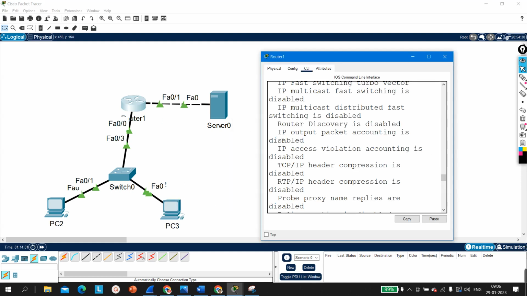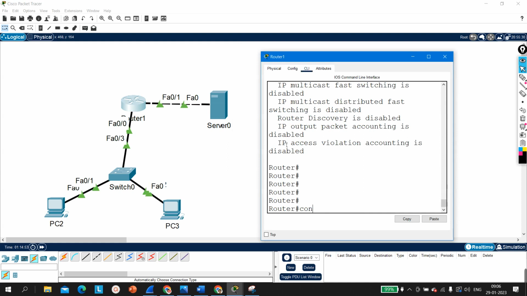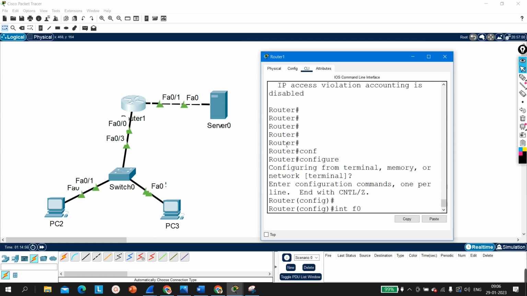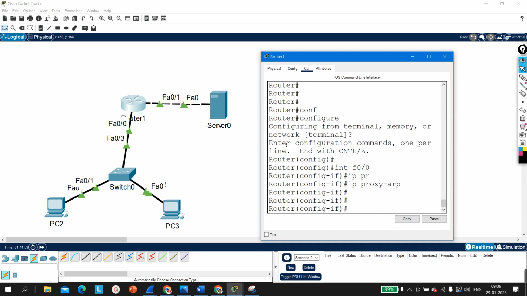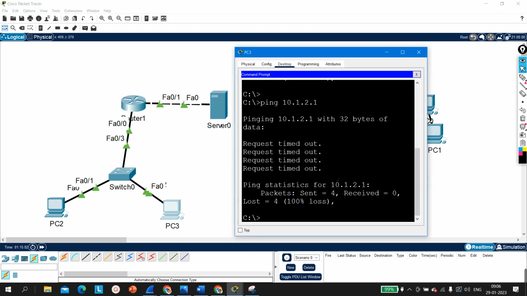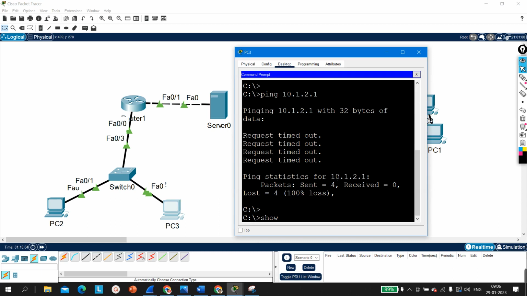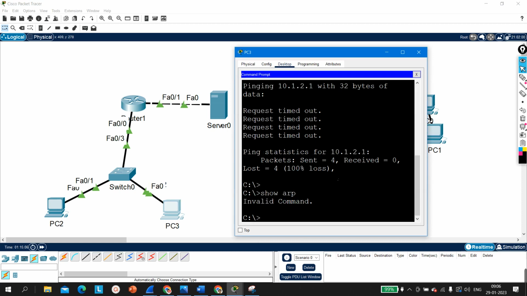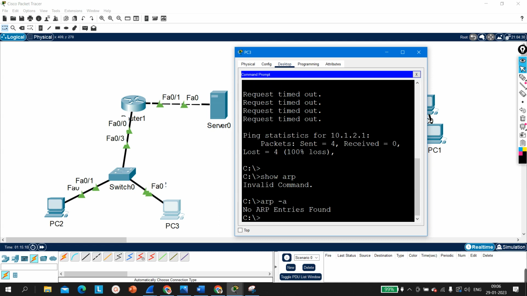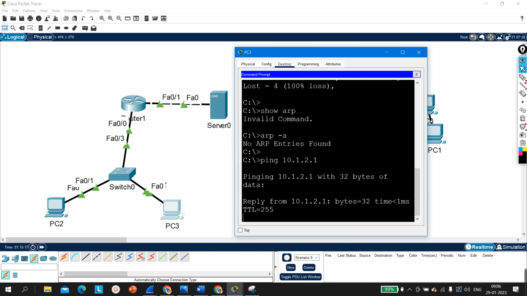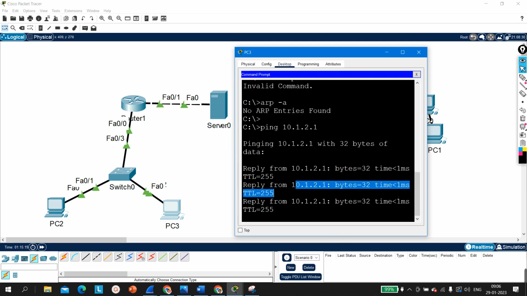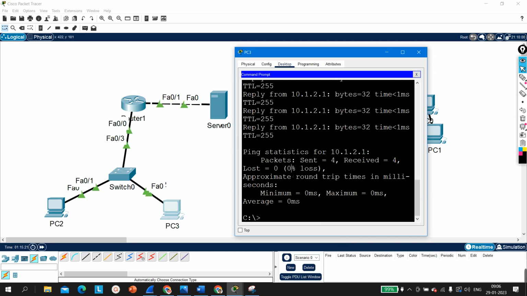Now let me enable proxy ARP on this router. Enable IP proxy ARP, and now if you will ping from this PC, see, ARP minus A. So now ARP table is empty. Now I am going to ping 10.1.2.google server. So see, now I am able to ping Google server, fine, because proxy ARP is enabled on router.